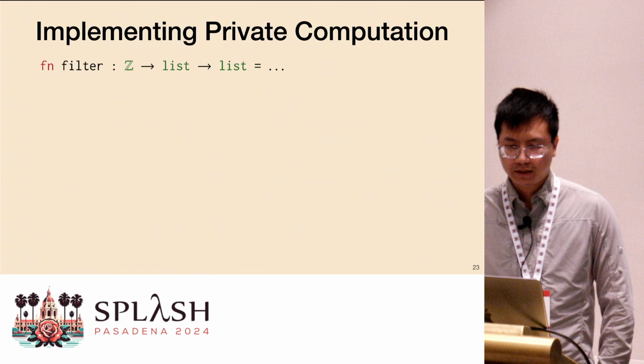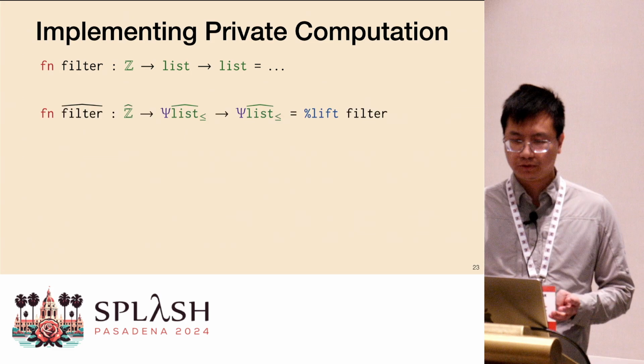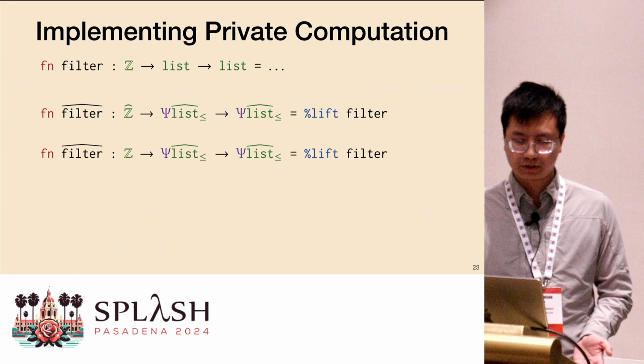And with that, let's say we want to implement a private version of this filter function. All you need to do is just to provide a different type signature, which still has to be compatible with the original type, and we have a more precise definition of compatibility in the paper. But in this case, we want to take a private integer for the threshold, and we want to take a private list which discloses the maximum length and return the same OADT. And the implementation of this function is literally just like calling a meta function called lift on this public filter function. And if you want to use a different policy, you just specify different type signature, and that's it.